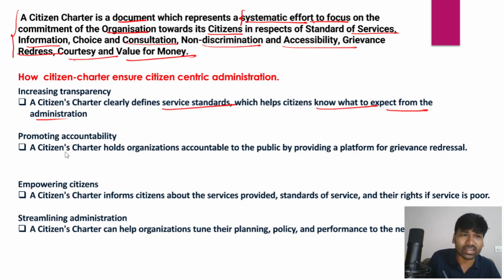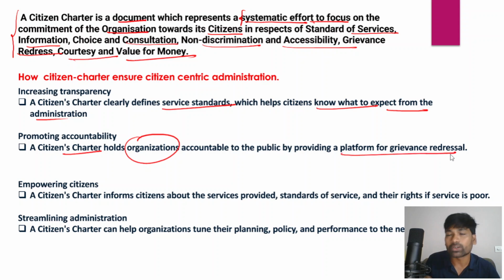And apart from that, the citizen charter also promotes accountability, and citizen charters hold the entire organizations accountable, and they would be more and more transparent towards the citizens and the customers by providing a platform for grievance redressal.